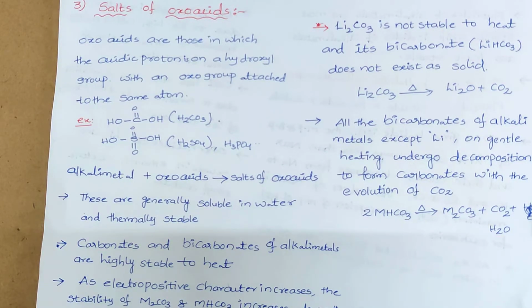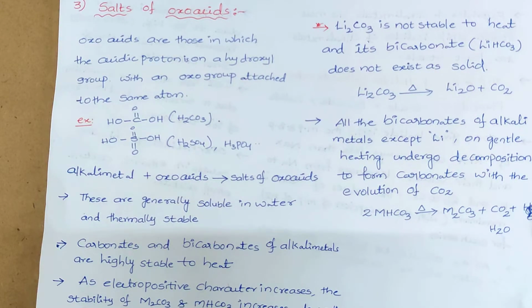Carbonates and bicarbonates of alkali metals are highly stable to heat, because as we go down the group, the electropositive character increases. When the electropositive character increases, the alkali metal and the carbonates or bicarbonates are strongly attracted together, so it is not easy to decompose. That's why they are highly stable. So we can give one statement: as we go down the group, the stability of carbonates and bicarbonates increases.